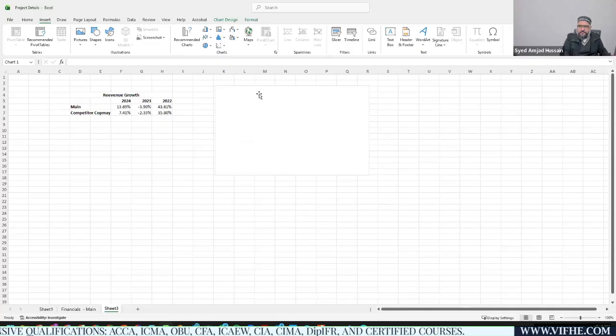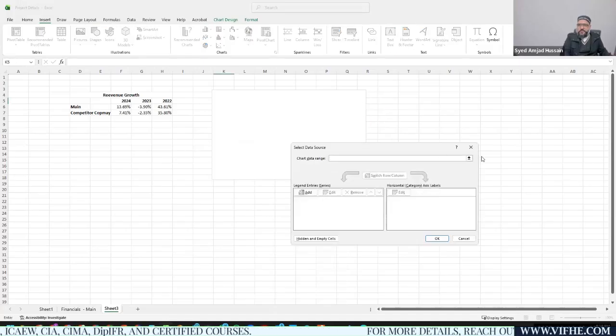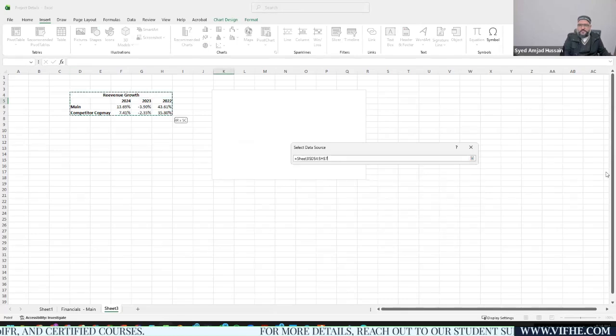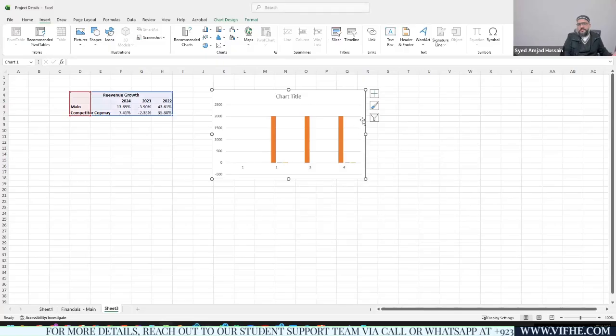How can you populate this graph? You need to right click on it, and there is a tab named select data. From select data, you need to give a range. The range was this thing. It has already gathered some values for you, and the data was shown in this way, but I don't need it.